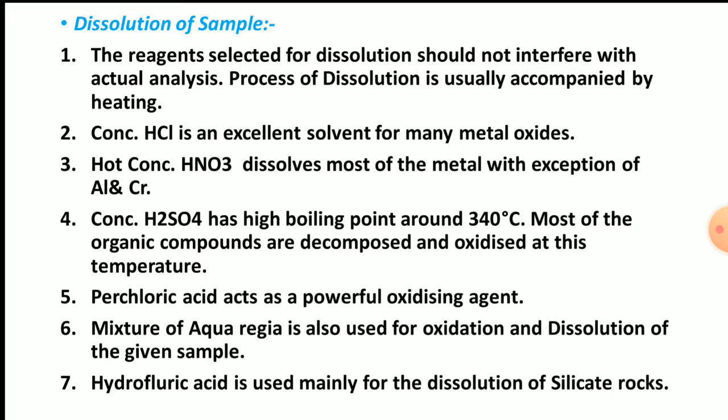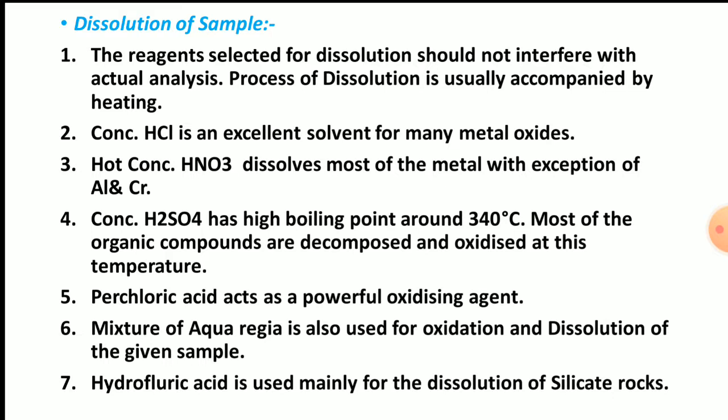That means whenever we dissolve aluminum or chromium containing sample material in hot concentrated HNO3, these elements will not dissolve.